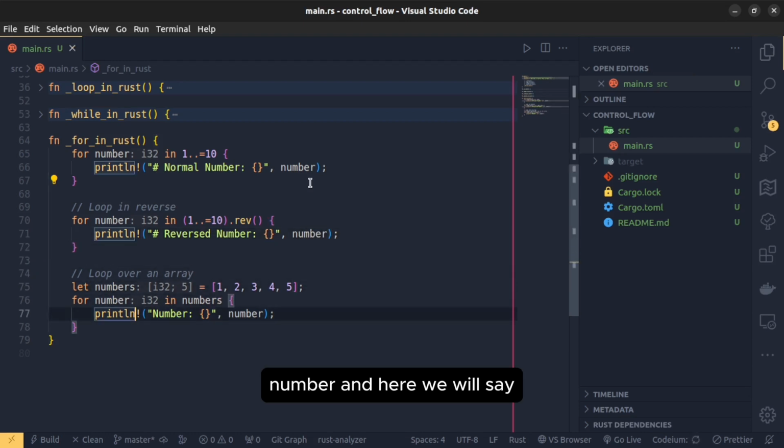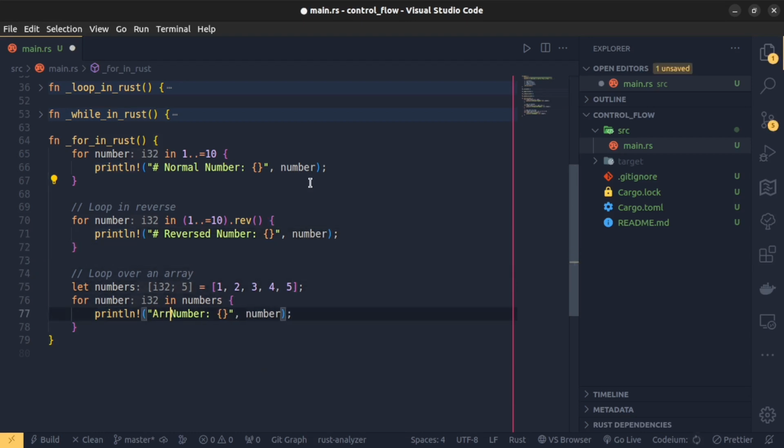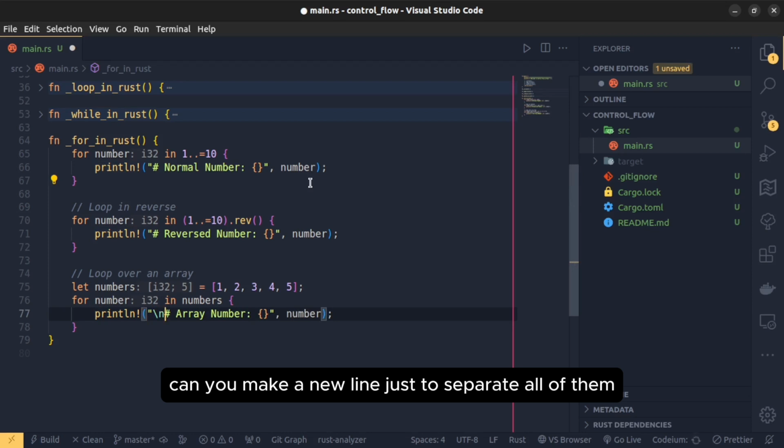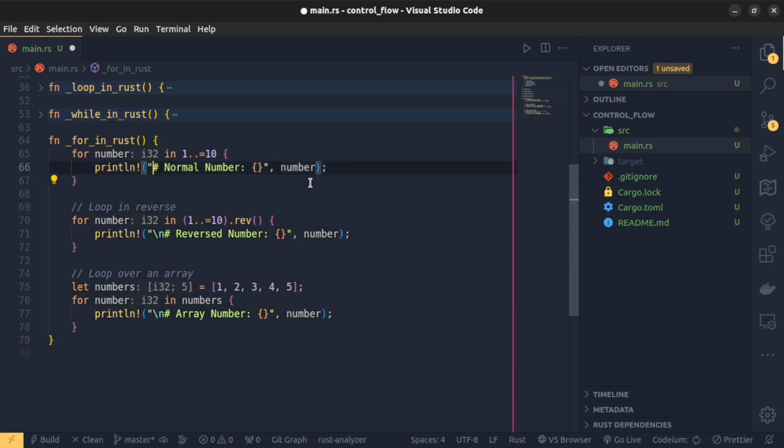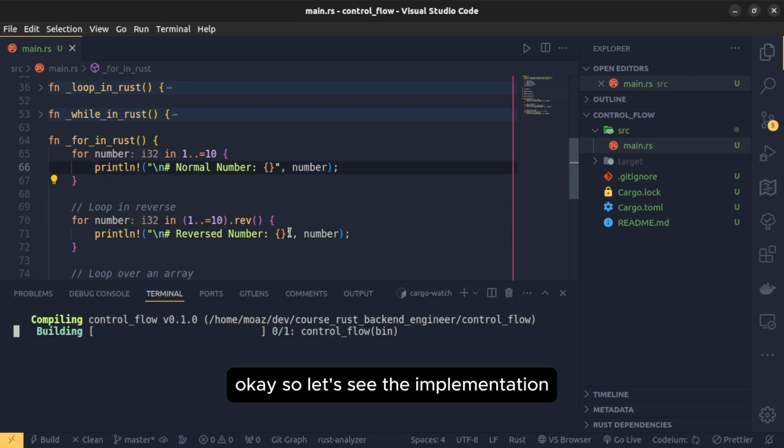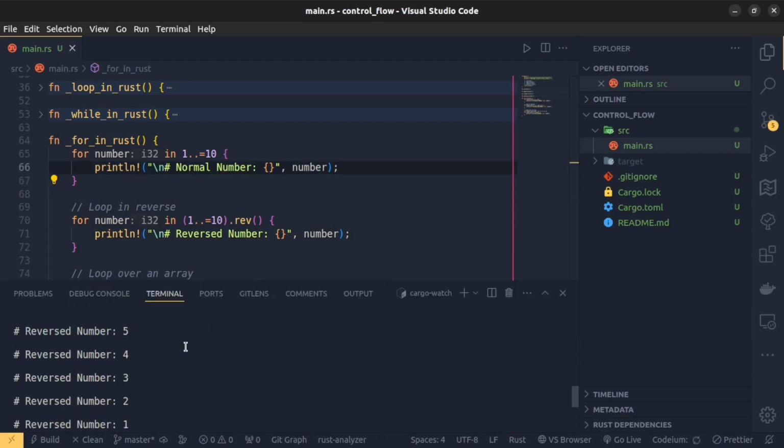And here we will say array number. Can you make a new line just to separate all of them? Okay, so let's see the implementation.